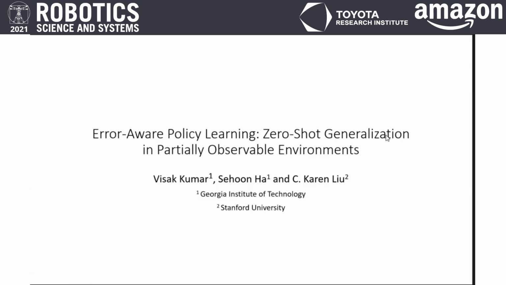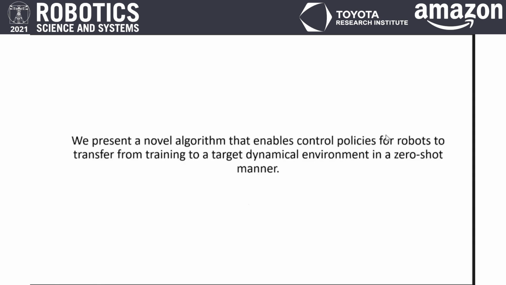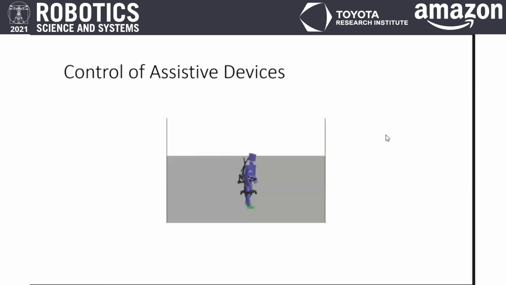Error-aware policy learning, zero-shot generalization in partially observable environments. We present a novel algorithm that enables control policies for robots to transfer from a training to a target dynamical environment in a zero-shot manner. Our work focuses on transferring fault prevention control policies using assistive devices across multiple human agents.